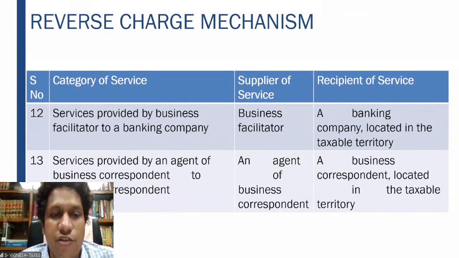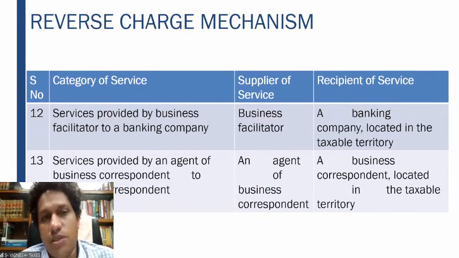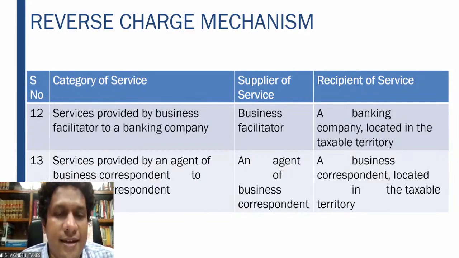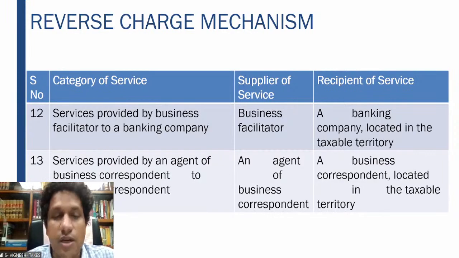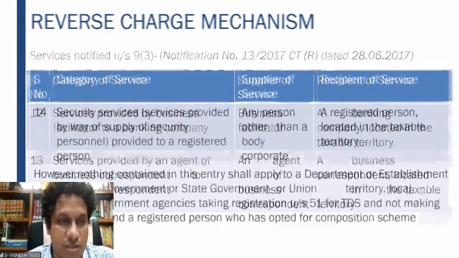Then agent of business correspondent to the business correspondent. Business correspondent means, again, a person who is engaged in getting the business, opening another branch for the business, etc. He will appoint the agent, and the agent will provide the services to that business correspondent. That also is covered under reverse charge mechanism. Business correspondent will pay the tax on RCM basis.